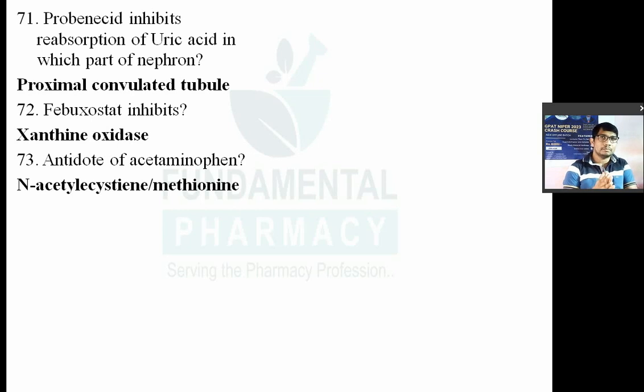What is the antidote? N-acetylcysteine and methionine. So N-acetylcysteine and methionine, these are the antidote for paracetamol poisoning. How will they remove that toxic metabolite from the body? N-acetylcysteine, by providing the sulfhydryl group, increases the glutathione level of your body, and that's how the metabolite can be easily removed from your body. Okay. Next question we'll see.